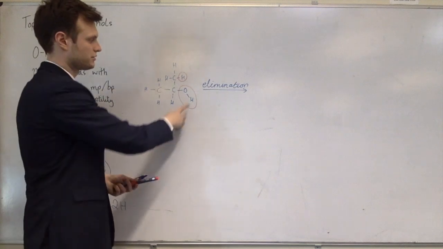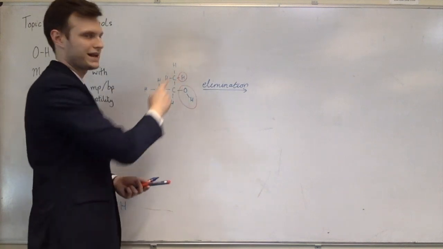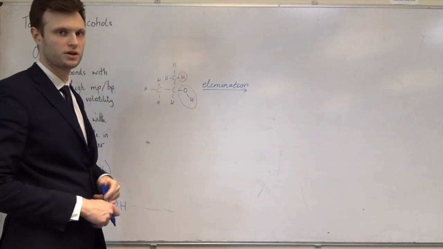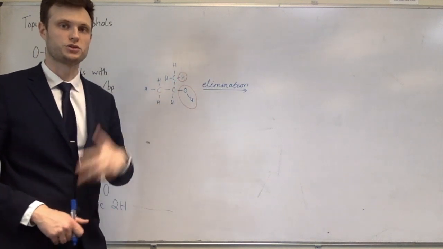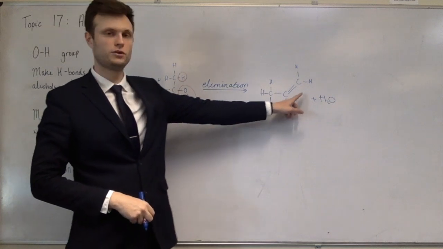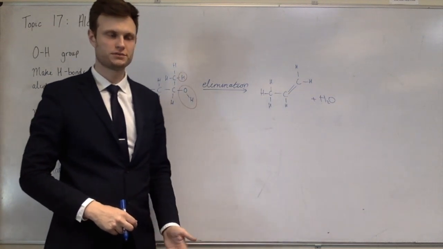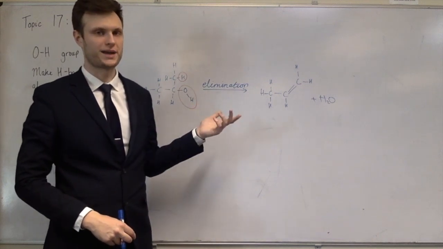So I've circled in red the OH group I'm going to take off, the H I'm going to take off, and that's going to leave me with a double bond between these two carbons. The one that I took the OH off of and the one that I took the H off of. So this one will give you propene and water. It's the elimination of water, so water is also made in that reaction.